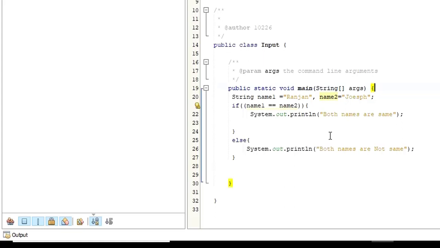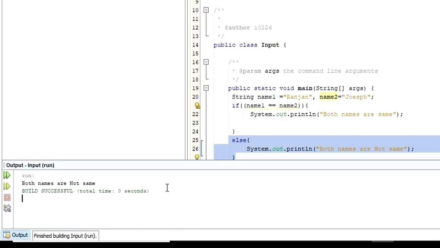So what does that mean exactly? This else part will execute only if this given condition is false. If this given condition is true, this part is not going to be executed. In this case, name1 is not equal to name2, so this part is going to be executed. So let me run.